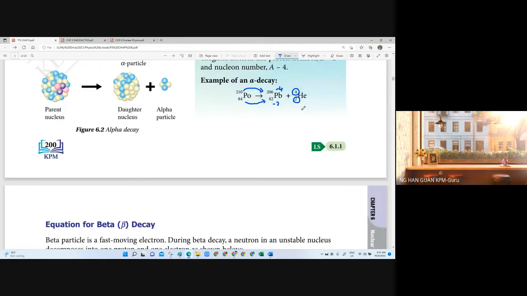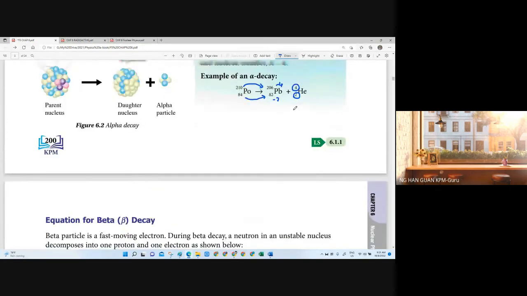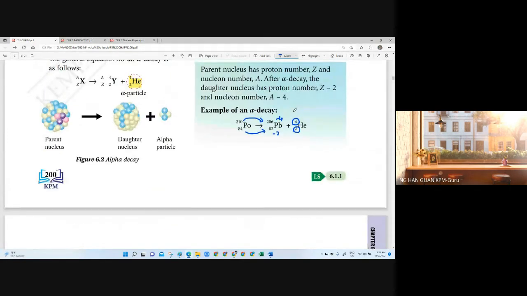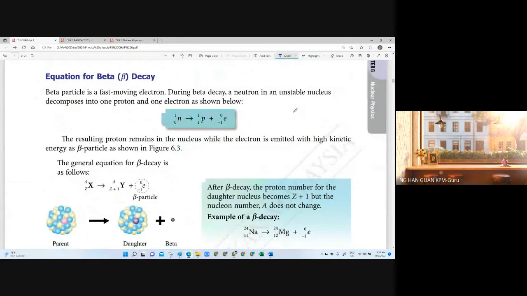Okay, so this one is just balancing equations, just primary school mathematics. Nowadays you can say it's kindergarten mathematics because it's just plus and minus. Okay, so next we have the beta particle, beta decay. The beta particle is actually a fast moving electron.